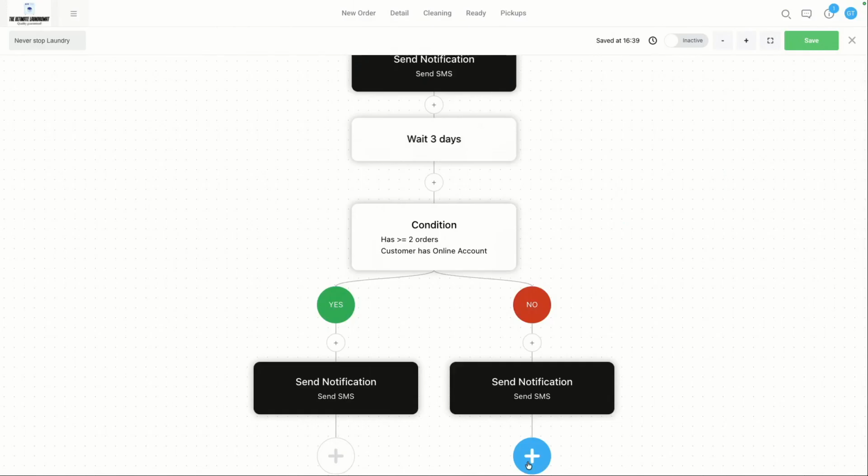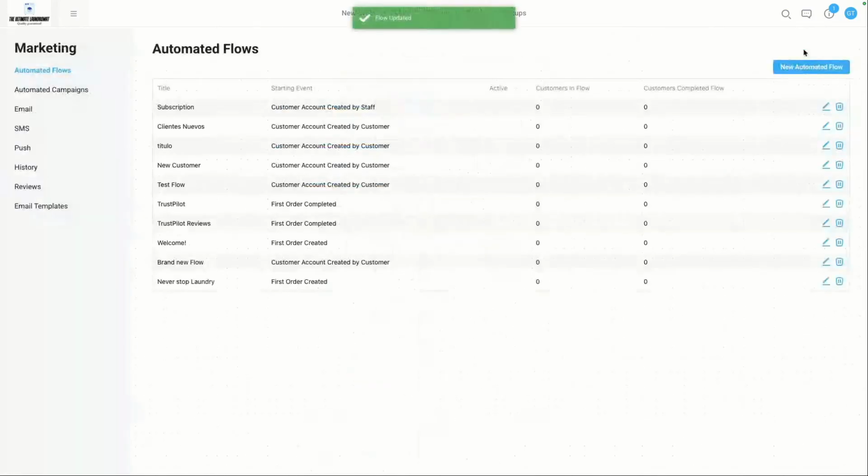So that's the beauty of all of this, is that for all the current customers that you have, you can target those customers using these flows. Just set the automation up, and like I said, let CleanCloud take care of the rest. That's basically the idea regarding the automated flows. Obviously, feel free to ask any questions you may have regarding it, but that's pretty much a good idea of it.